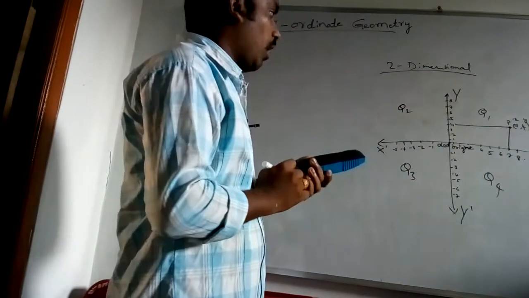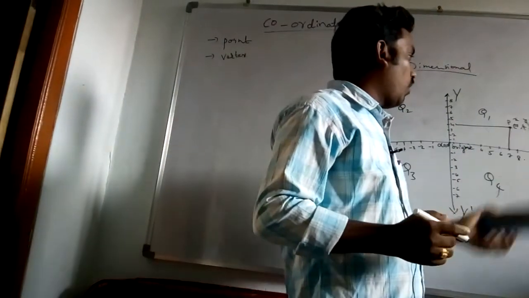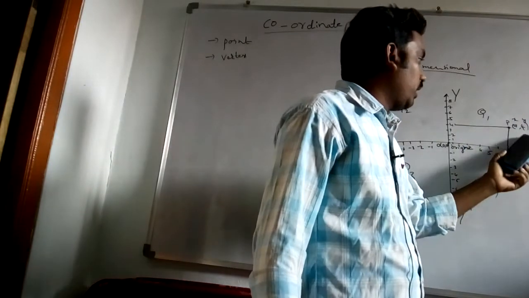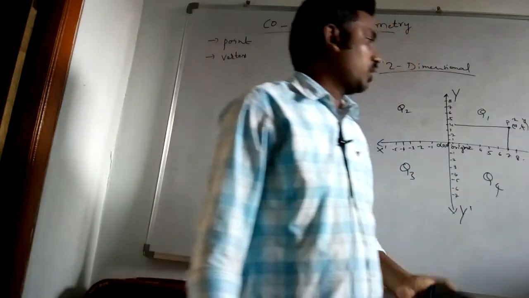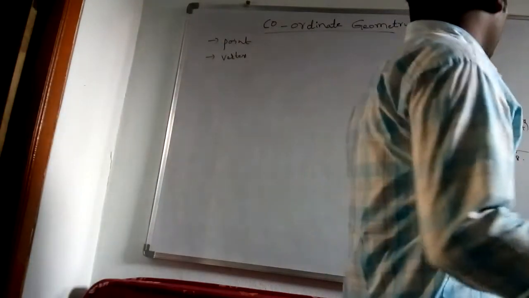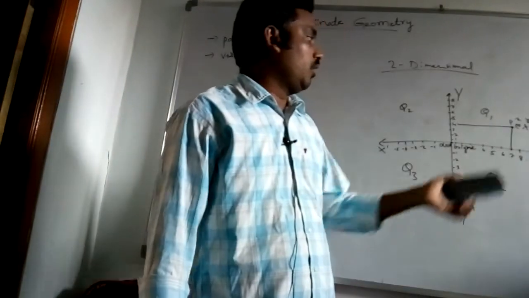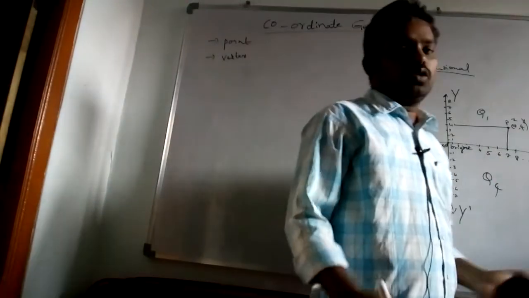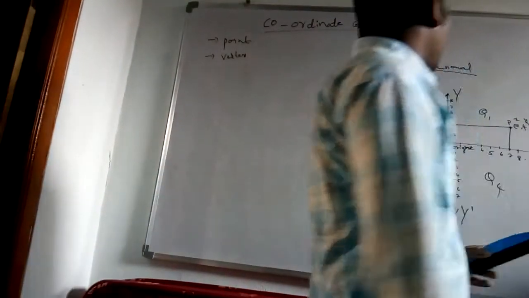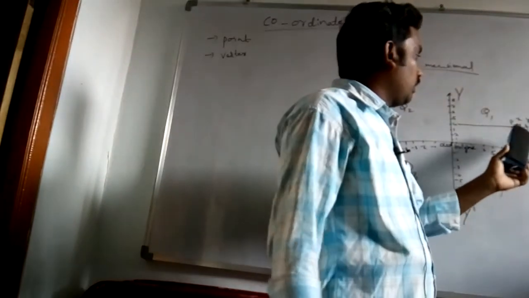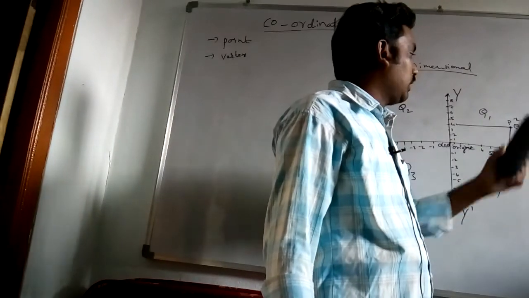In a coordinate we compulsorily have x and y values. The first coordinate is x, the second coordinate is y. The first coordinate we call the abscissa, and the y coordinate is the ordinate. No need to use these scientific words now. The point is (7, 4).